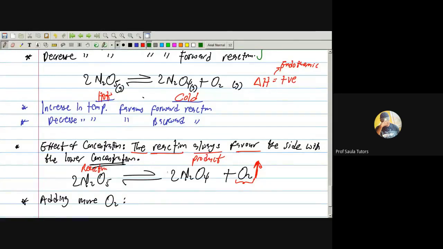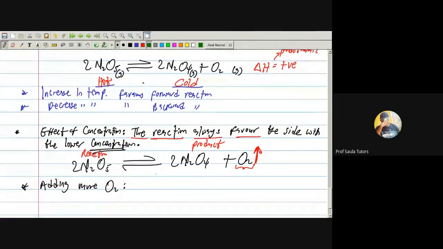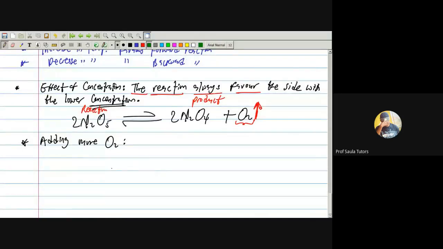Let me do something. I have water here and I have Coke here. Pay attention to these two things. Look at this reaction between water and Coke. Now, check something out.